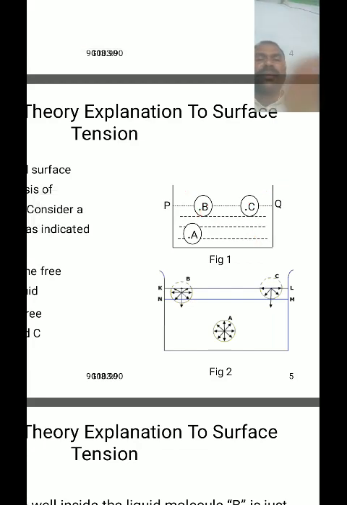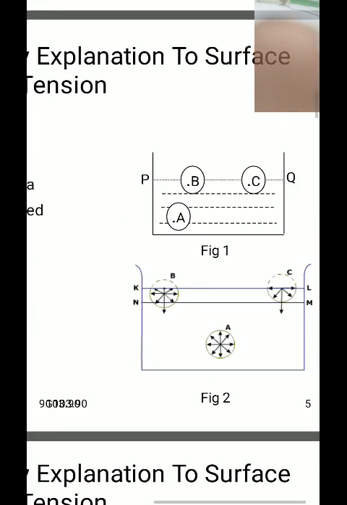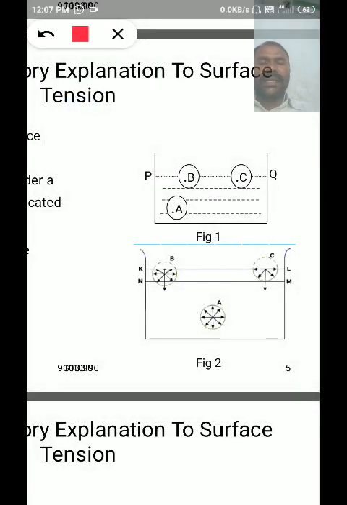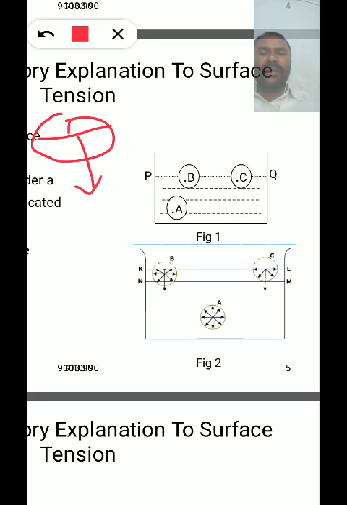And the molecule B: its sphere of influence is partially outside the liquid, and more than half of the sphere is inside the liquid. That's why the number of liquid molecules inside the liquid is greater than the number outside the liquid.